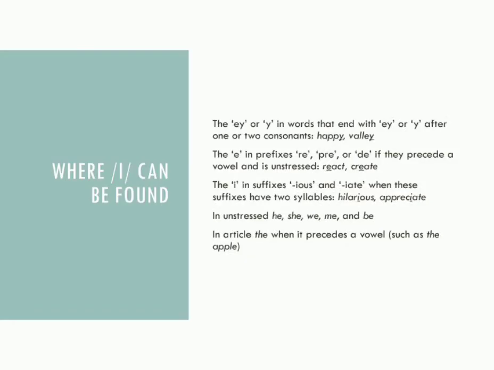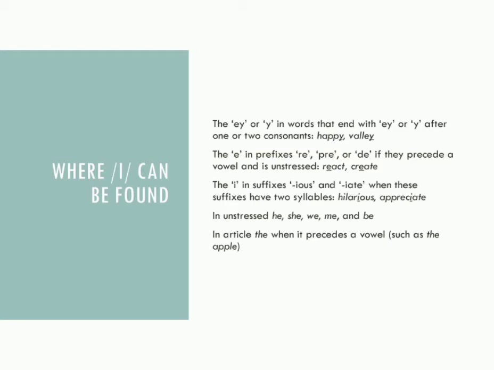So, where can i be found? Okay, the a or y in words that end with a or y after one or two consonants. For example, happy or valley. Then, the e in prefixes re, pre, or de if they precede a vowel and are unstressed. For example, react, create, and so on.